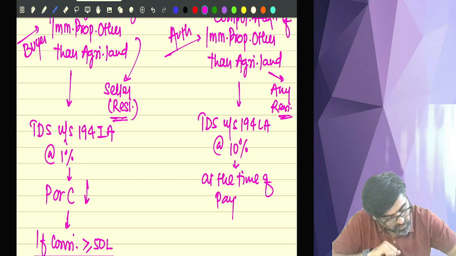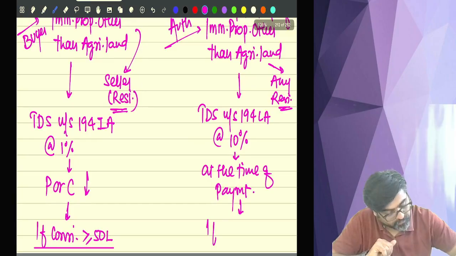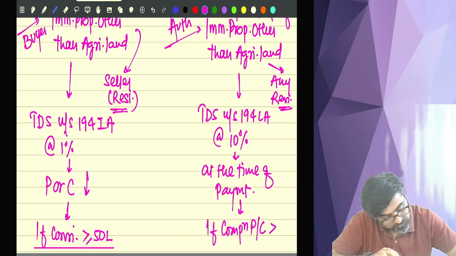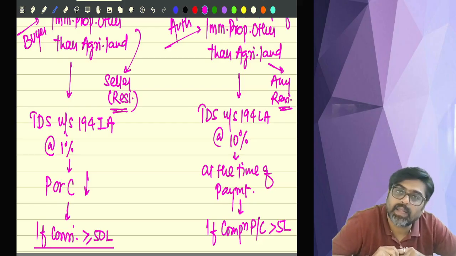What is the threshold limit? If compensation paid or credited is greater than 5 lakhs, then on that entire compensation, the TDS will be deducted under section 194 LA.